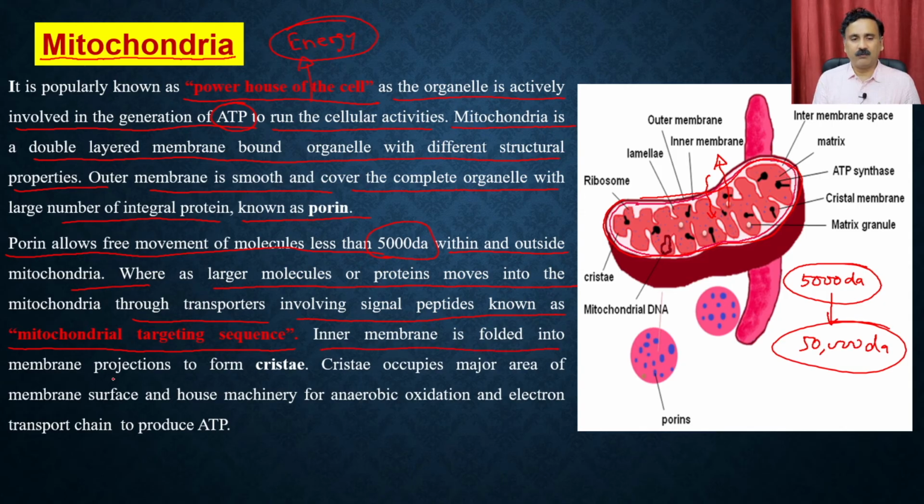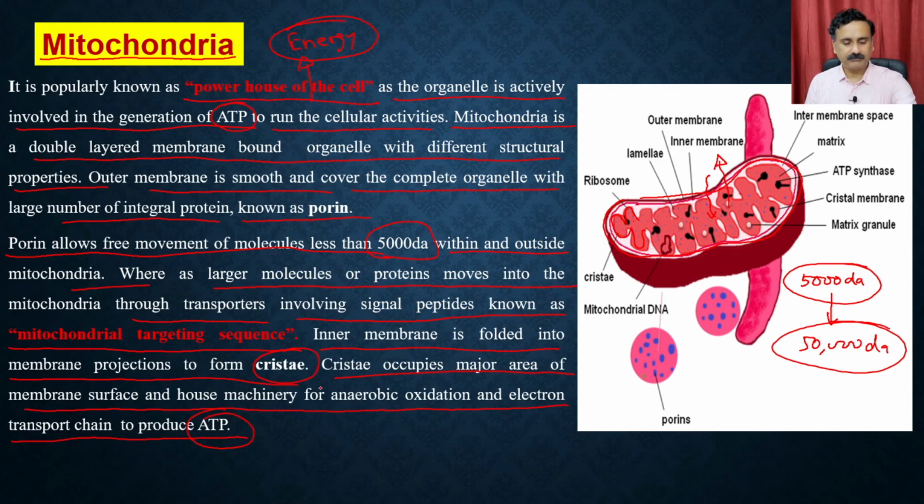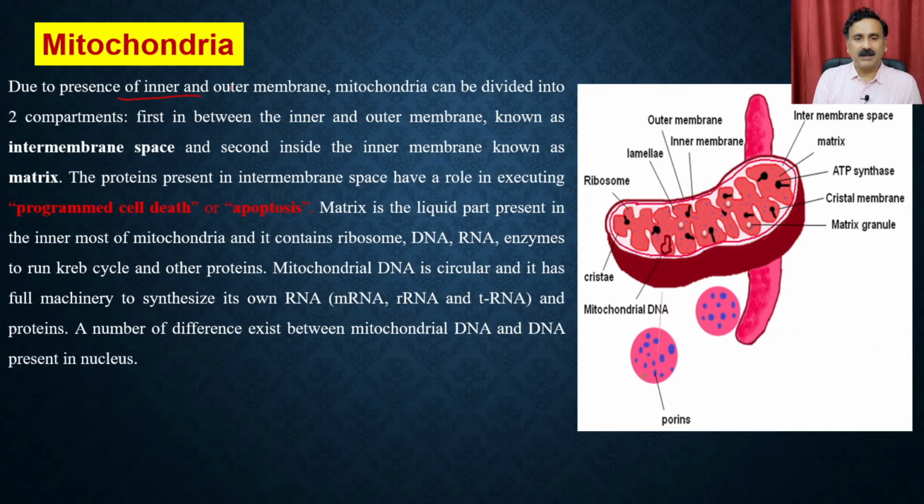The inner membrane is folded into membrane projections which are called the cristae. So what you see here is the inner membrane which is folded in the form of the cristae, and the cristae occupy a major portion of the membrane and house the machinery for the aerobic oxidation as well as the electron transport chain to produce ATP.